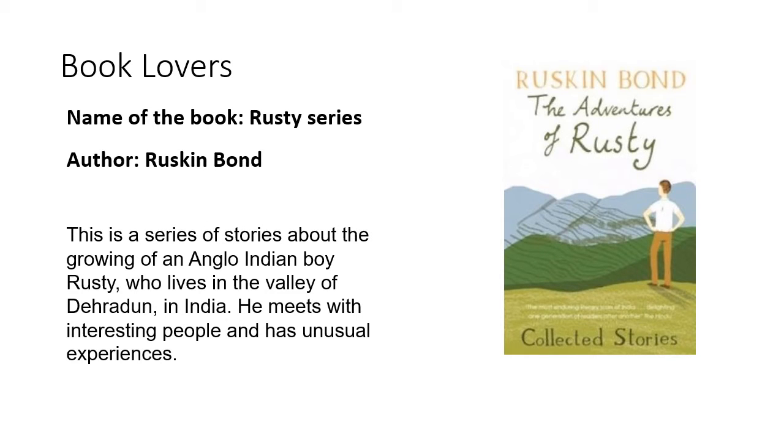Let's move to the next chapter, Book Lovers. Books are our friends and it's always good to develop a habit of reading some nice books. Let's know a little about some of the famous books. The first one is the Rusty series. Author is Ruskin Bond. This is a series of stories about the growing up of an Anglo-Indian boy Rusty who lives in the valley of Dehradun in India. He meets with interesting people and has unusual experiences.